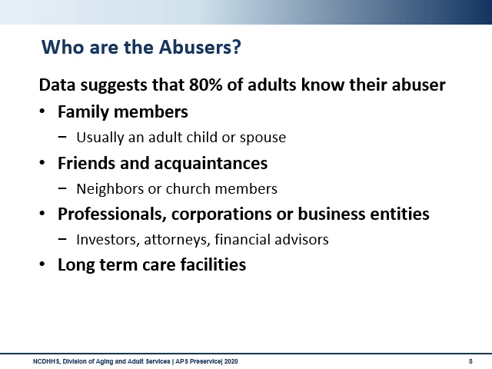Unfortunately, abuse can happen from anyone in a caregiver role. The data suggests that 80% of adults know their abuser intimately. In 60% of cases, the perpetrator is an adult child or spouse. Other abusers are family friends, such as neighbors or church groups, and business entities such as investors, attorneys, or financial advisors. There are also cases where the long-term care staff where the adult resides is the perpetrator. Although scary to think of just how many people could potentially have access to an adult, it is important to be aware of all of these possibilities, as they are all people that could cause maltreatment to the vulnerable and disabled.